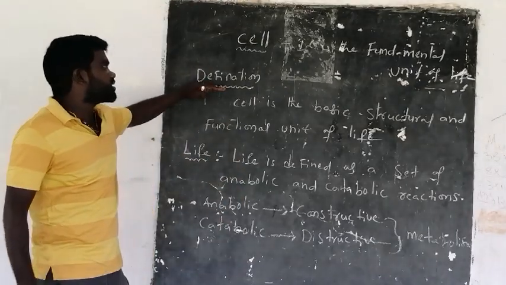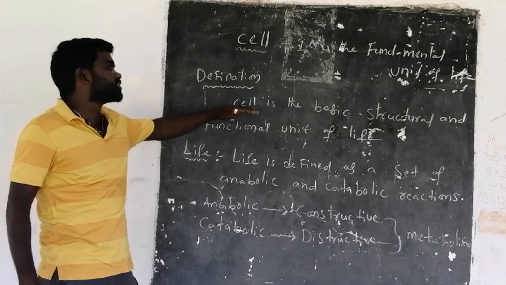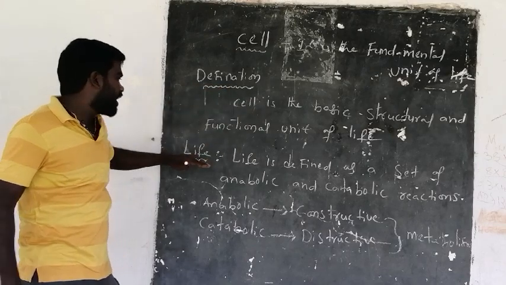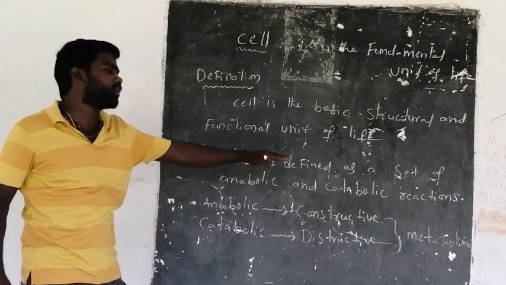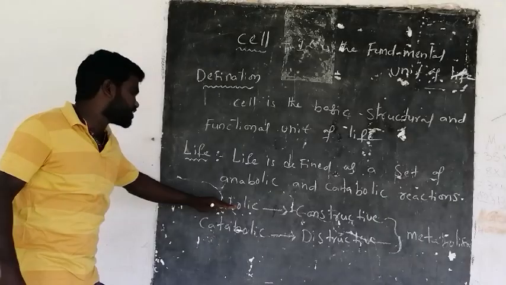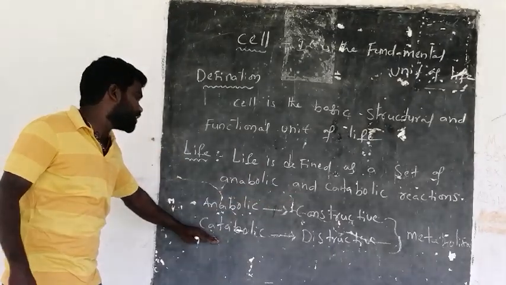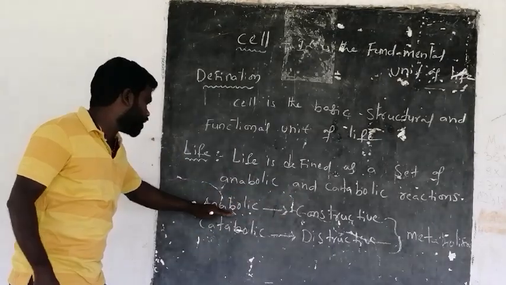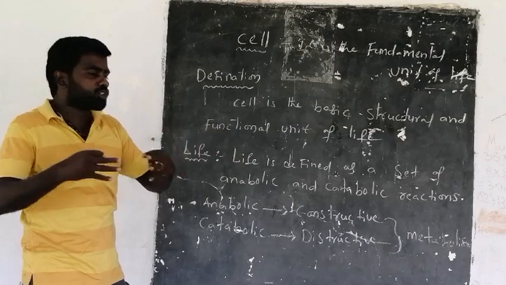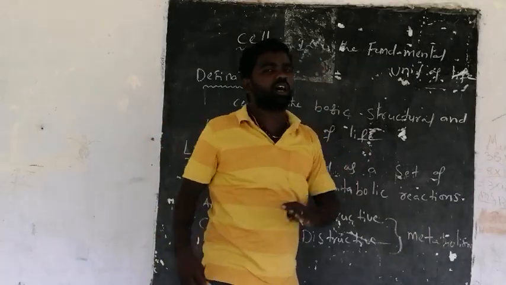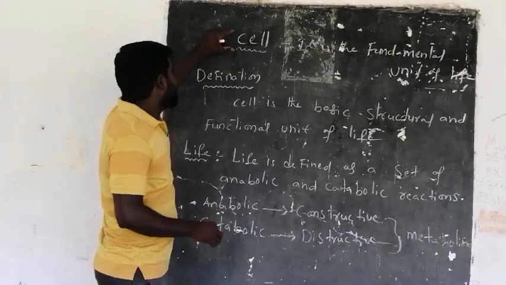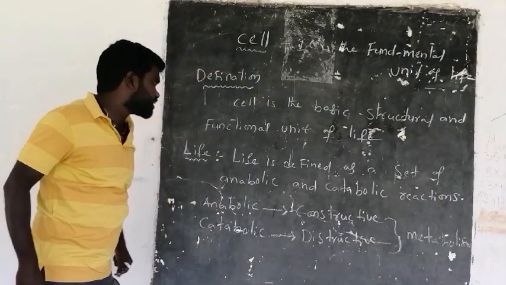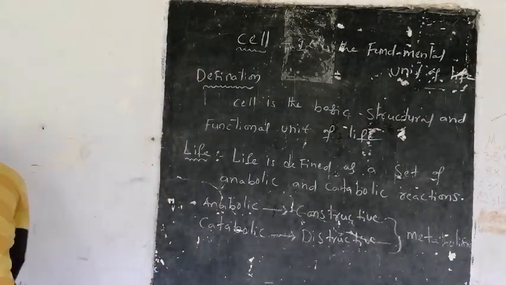Okay, here is the definition of cell. Cell is the basic structural and functional unit of life. And what is the definition of life? Life is defined as a set of anabolic and catabolic reactions. Anabolic reaction means constructive reactions. Catabolic reaction means destructive reactions. Anabolic reactions plus catabolic reactions, both together are called metabolism or metabolic reactions. Now, let us see briefly about the cell.